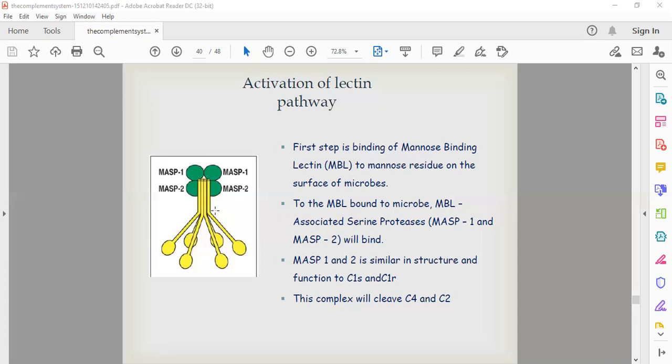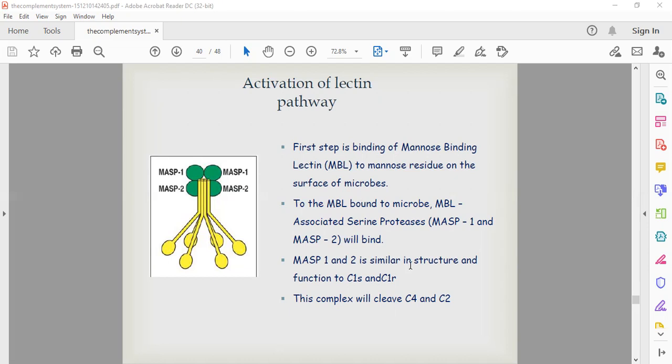So how does the activation of the lectin pathway occur? The first step is the binding of the mannose binding lectin to the mannose residues on the surface of the microorganisms. MBL will bind to the mannose residues on the surface of the microbes, and to the MBL bound to the microbes, MSP1 and MSP2 will bind.